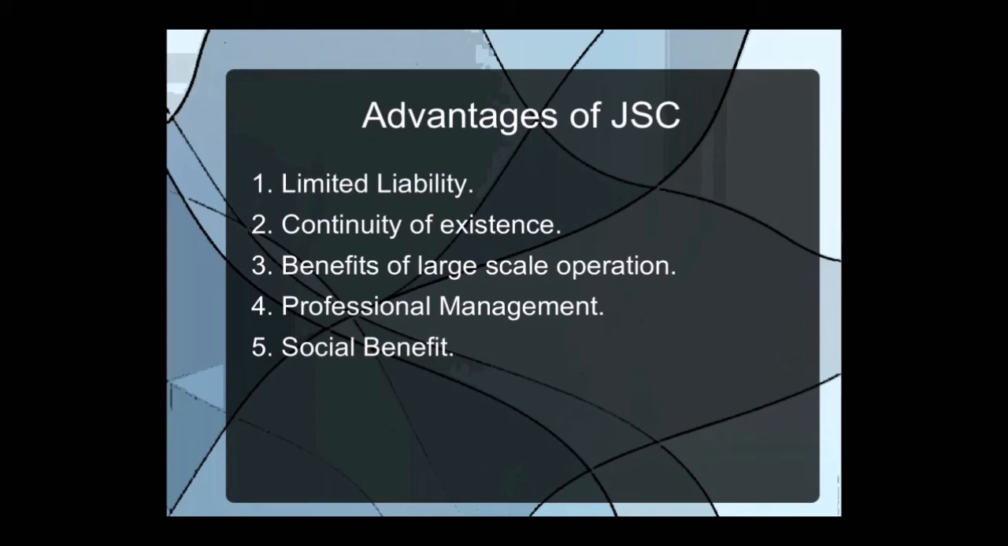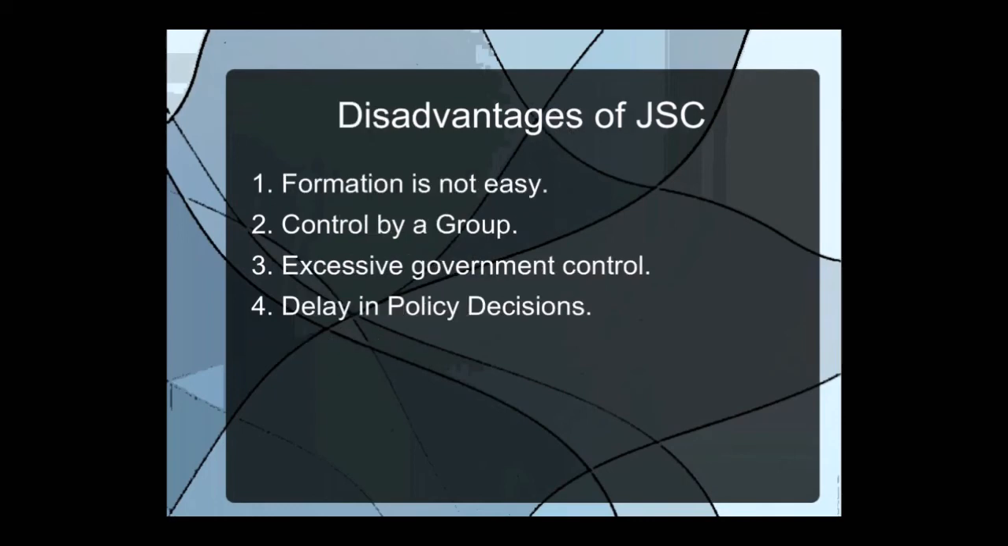Now let us see the disadvantages. Formation is not easy. It's true, because so many legal formalities are there. It's not easy to start a company. Then control by group. Yes, it's not controlled by a single member, but it is completely controlled by a group. Then excessive government control. Generally government has control where government is lending some funds. Government many times appoints their own members in the board of directors. That's why it is a limitation.